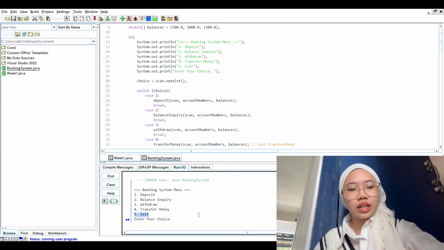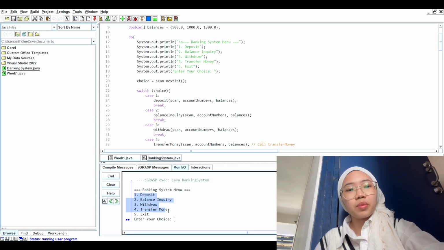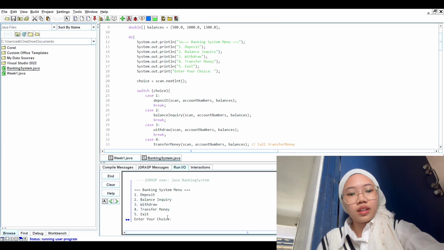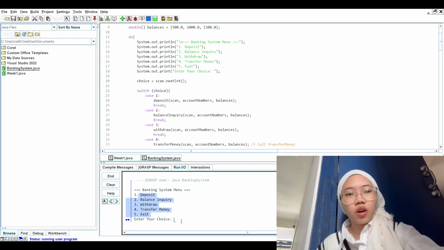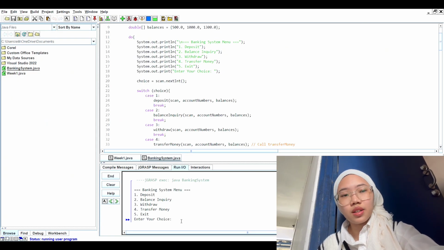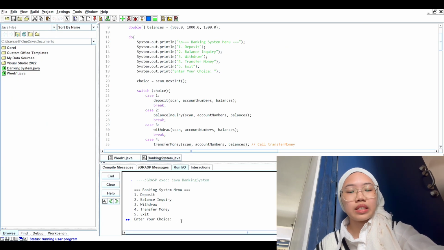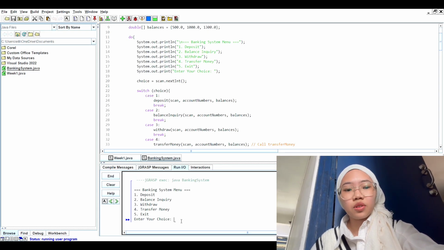This ensures that users can perform multiple banking operations such as deposits, withdrawals, or balance inquiries without restarting the program. So here's how this works. First, the menu is displayed and the user is prompted to choose an option. Then based on their choice, the program calls the appropriate method to handle their request, such as deposit or transfer. After completing the task, the menu appears again, allowing the user to make another choice.